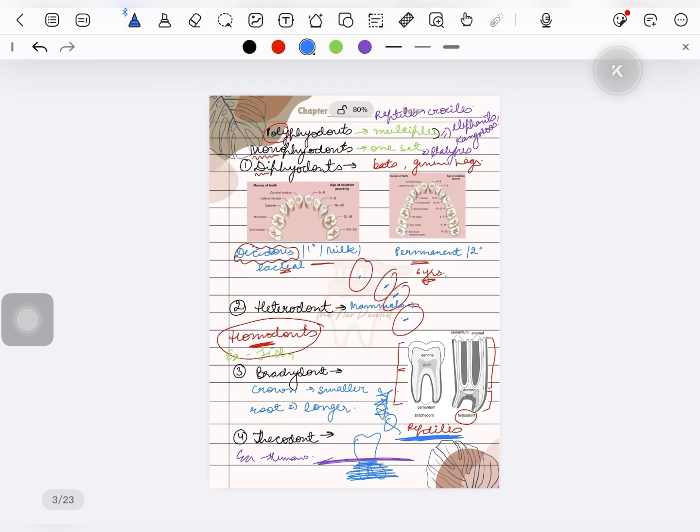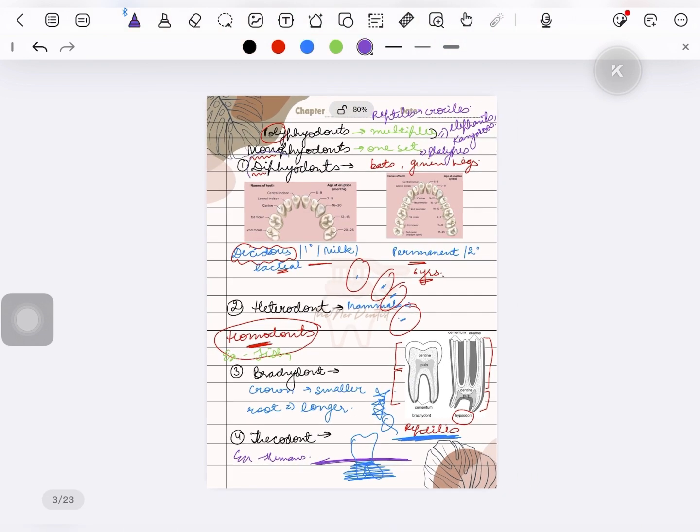So humans are diphyodonts, heterodonts, brachydonts, and thecodonts. All these terms are important if you are preparing for NEET MDS or INICET MDS. So you have to mug these all up. The most important question here is this: what are hypsodonts? The type of dentition in which the tooth has a smaller root and longer crown.